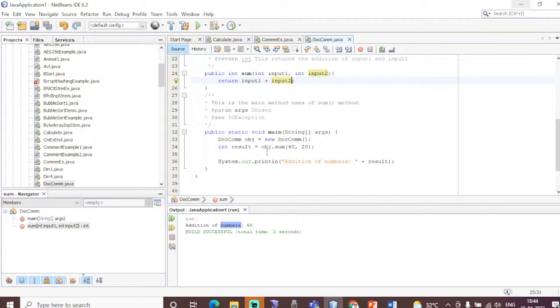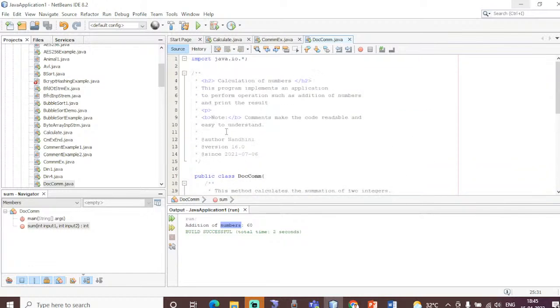Clear with this? You can imagine any type of application. Say, for example, I am developing a drugstore. If I want to write documentation comments, what does it contain? It provides the drug details and the different events that are happening in a drugstore. What is the name of the employee? For example, I want to store the customer details, the pharmacist details. Just by looking at this documentation comment, I can understand the different classes and the different user defined methods used in my entire coding.